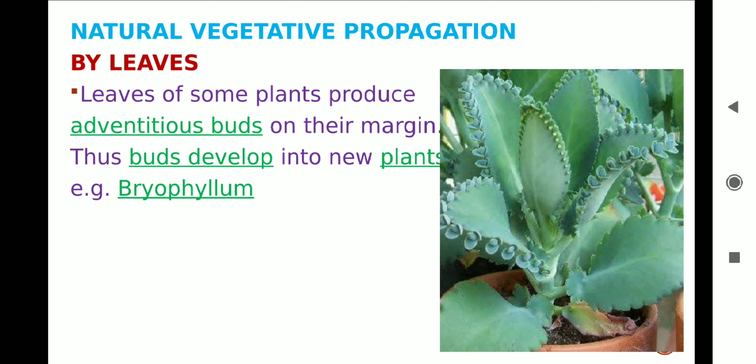Natural vegetative propagation means plants reproduce on their own without the help of human beings. It can be done with the help of leaves. Just look at the picture. It is of bryophyllum. Leaves of the bryophyllum plant have special buds on their edges or corners, which you can see in the picture. Buds get separated from the leaves, fall on a pot or the ground, and grow to produce new bryophyllum plants.